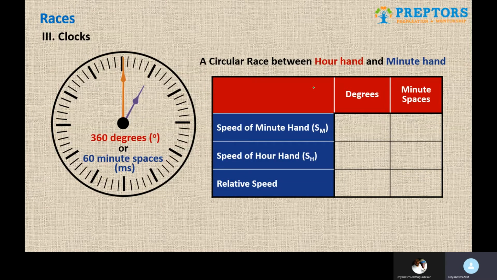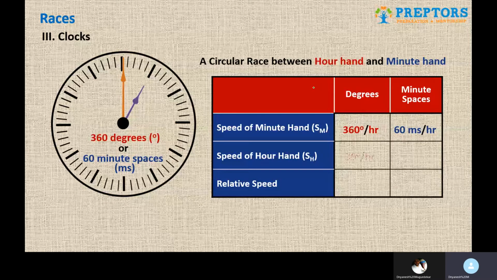So the first part, speed of the minute hand, degree per hour. Let's first do per hour, then we'll do per minute also. So minute hand in 1 hour covers the entire clock, which is 360 degree per hour, and in minute spaces it is 60 minute spaces per hour. Speed of the hour hand in 1 hour covers 30 degrees. How do we get that 30 degree? So entire clock is 360 degree, which is 12 hours, and 1 hour becomes 30 degree. Or in terms of minute spaces, in 1 hour, hour hand covers only 5 minute spaces per hour.